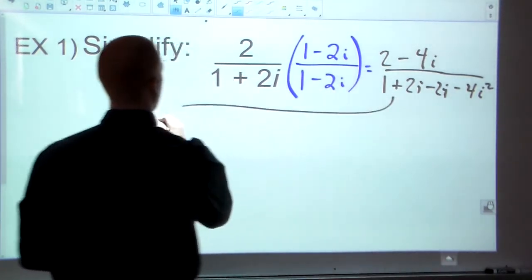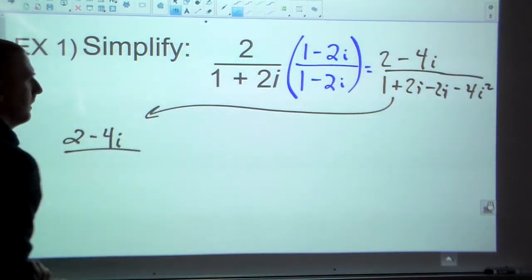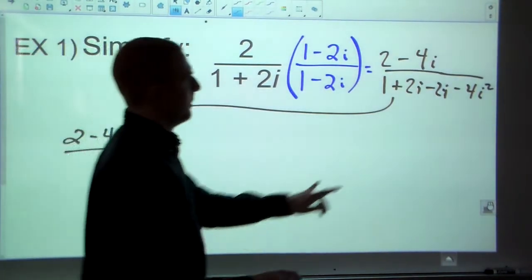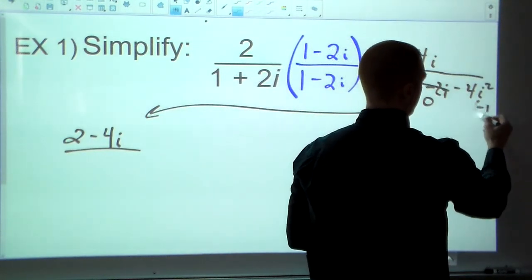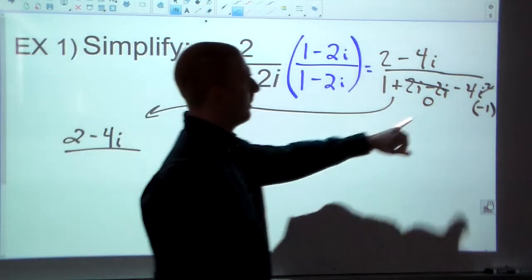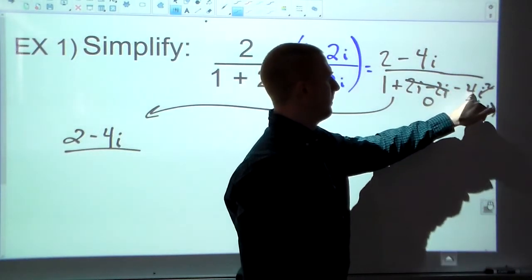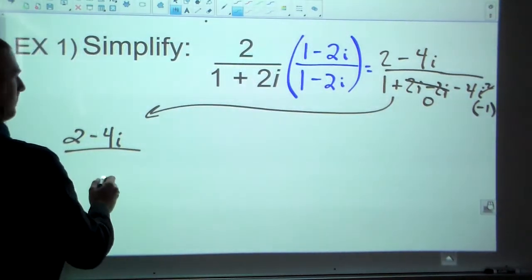All right, we'll bring it around. Now the top's going to stay the same. Nothing's really happening there. On the bottom, these 2 add to 0, so they're gone. And i squared is really -1. So that's going to be 1 minus 4 times -1. So really 1 plus 4.